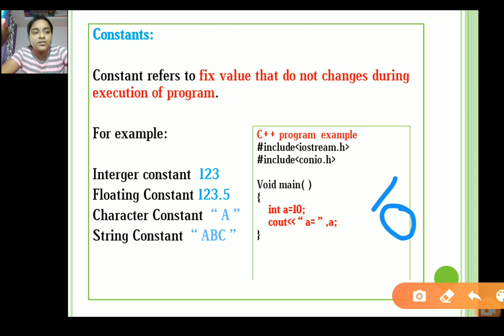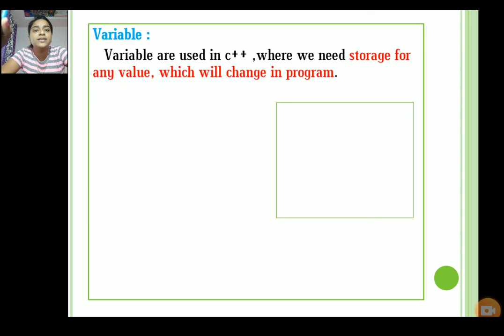Okay, so the next point is variable. What is meant by variable? In C++ we need storage for any value, that is, a memory location, whose value will change in the program. So variables are values which are changed during the program. How to declare a variable?